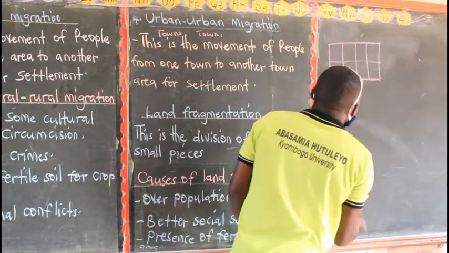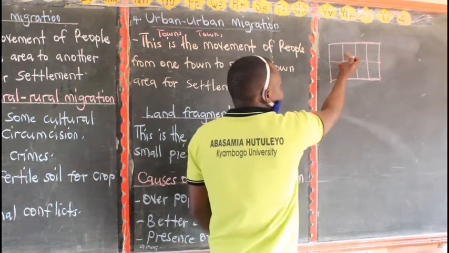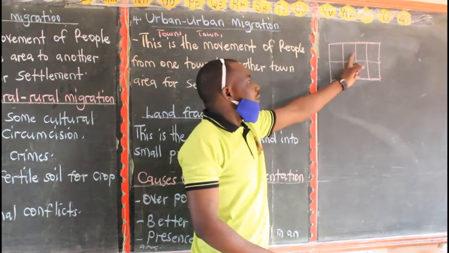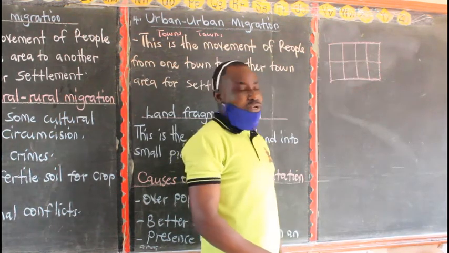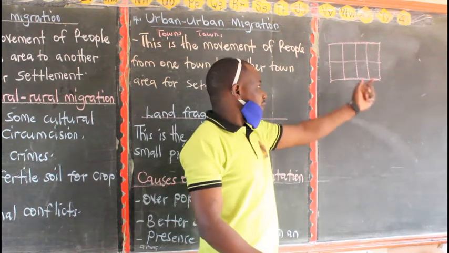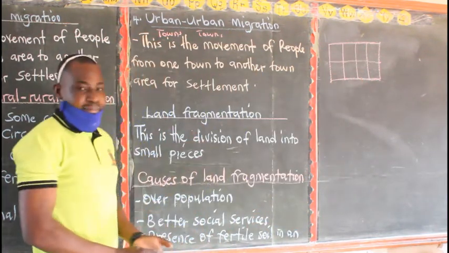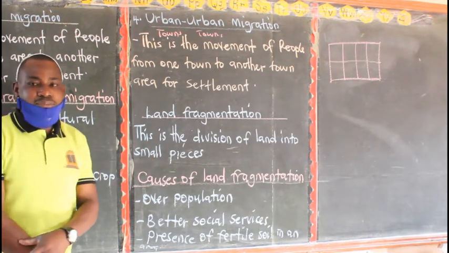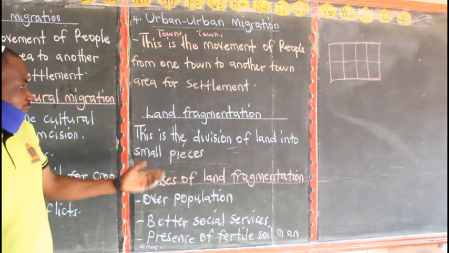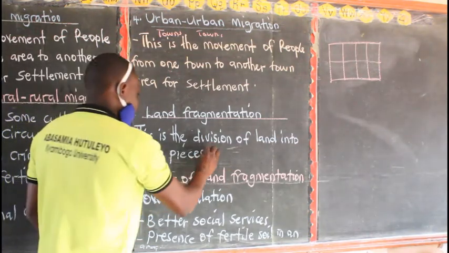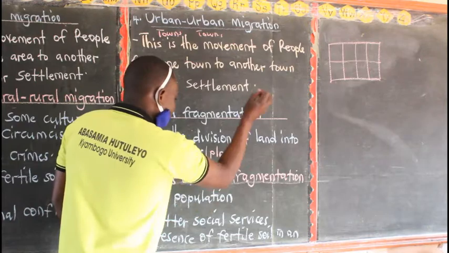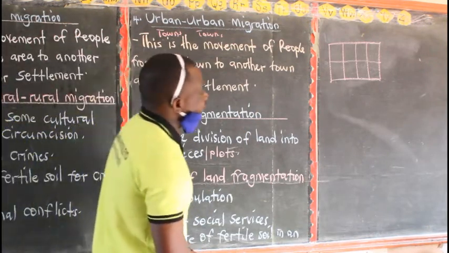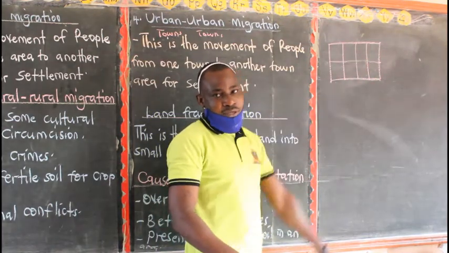So if you look at this, now we can call this one here piece 1. We have 2, 3, 4, 5, 6, 7, 8. Meaning we have divided your land into small plots or into small pieces. That one is what we call land fragmentation. So land fragmentation is the division of land into small plots. You can either say into small pieces or into small plots. And now what are the causes of land fragmentation? What can make some people divide their land into small plots?